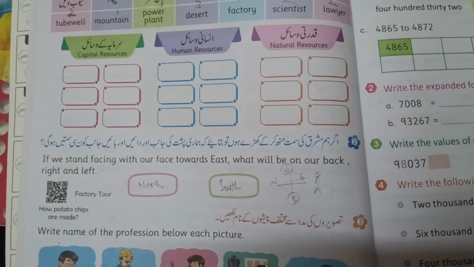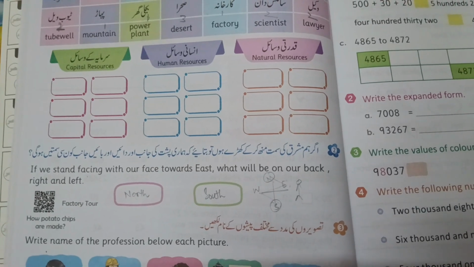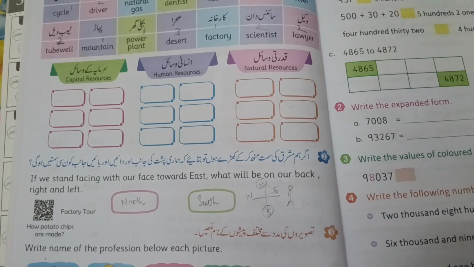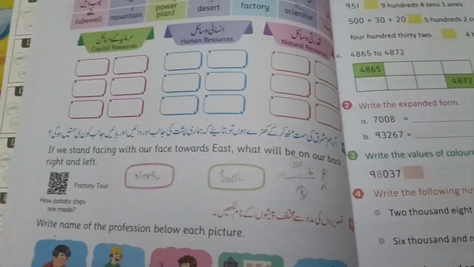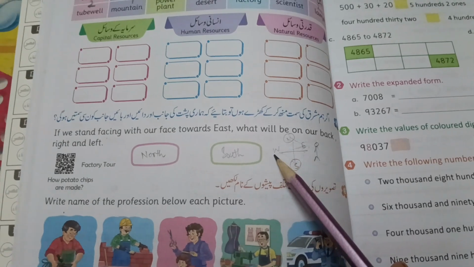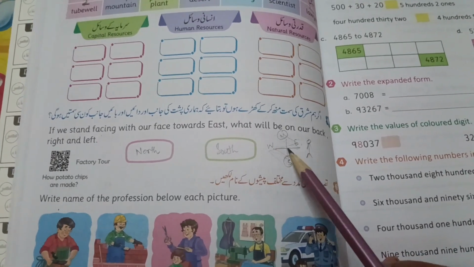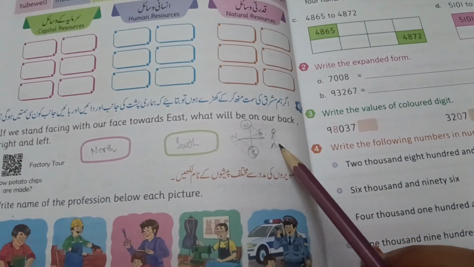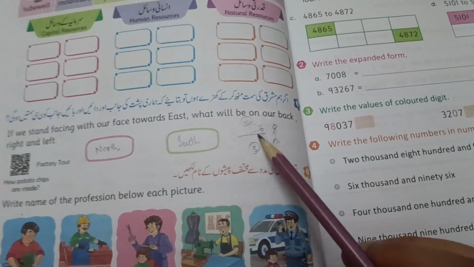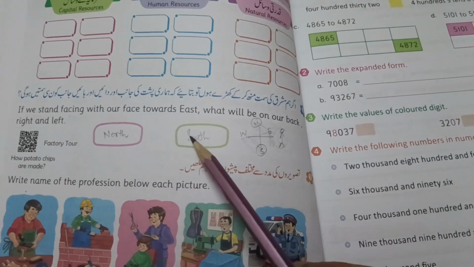Okay, the next question is very interesting. The question is, if we stand facing with our face towards east, what will be on our back, right and left? So I made just a rough map, you can say. This is north, this is east, this is west, and this is south. So it becomes NEWS like this. Okay, this is a hint for you all. So okay, I am standing here. So the back will be here like this that they mentioned. So on my right and left there should be north and south.